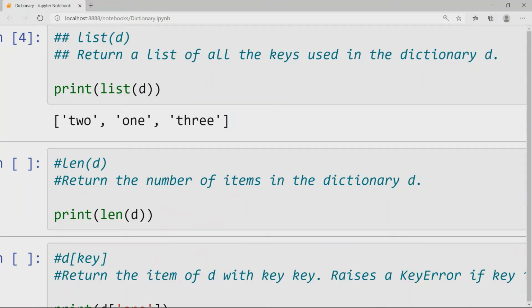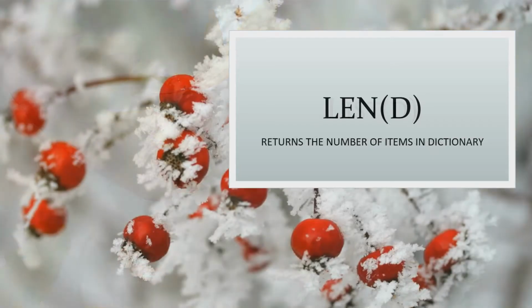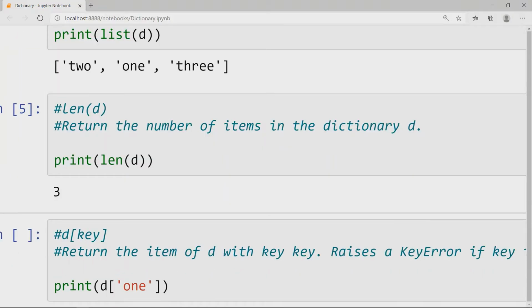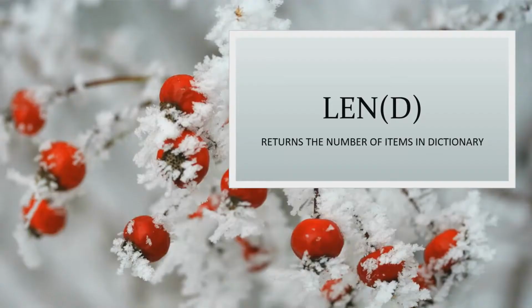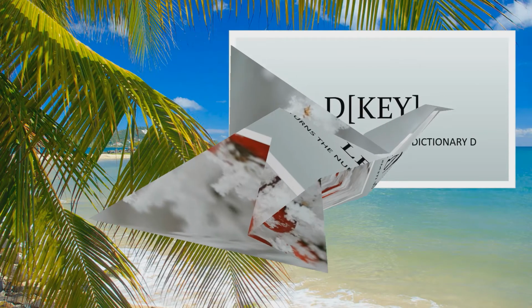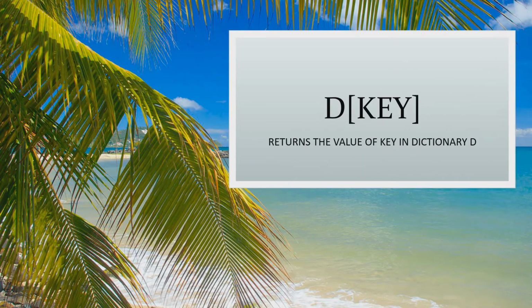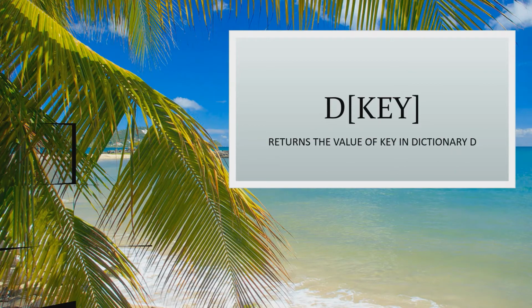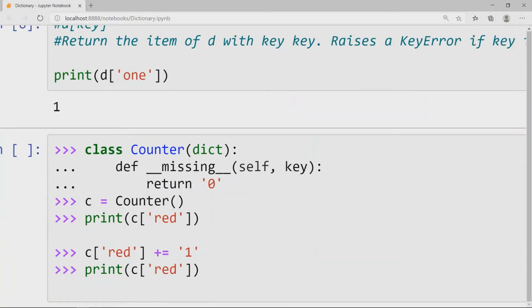Let us begin with list(d). It returns a list of all the keys used in the dictionary d. len(d), on the other hand, returns the number of items in the dictionary d. d[key] returns the item of d with key. Raises a KeyError if key is not present in the map.